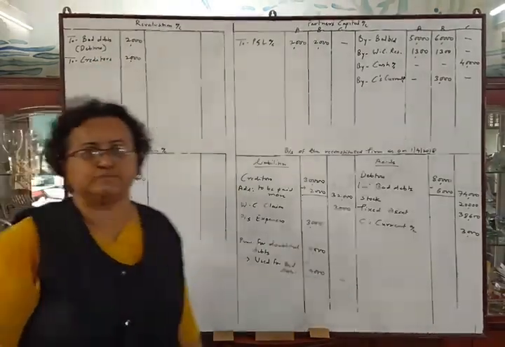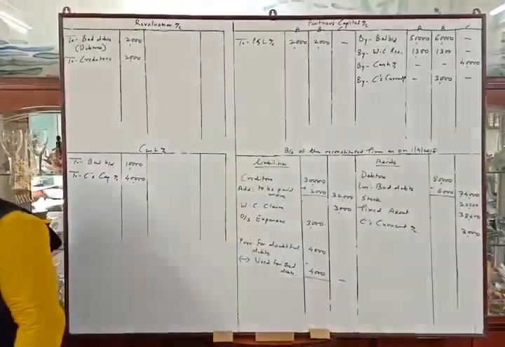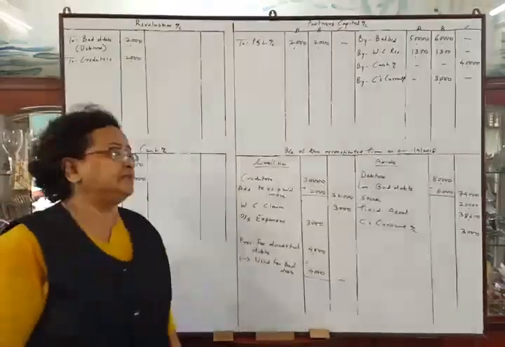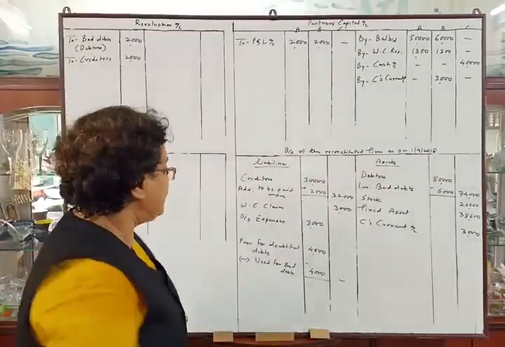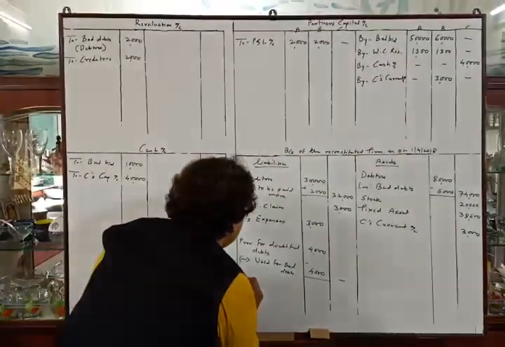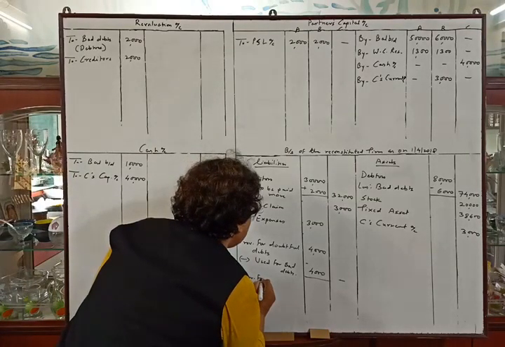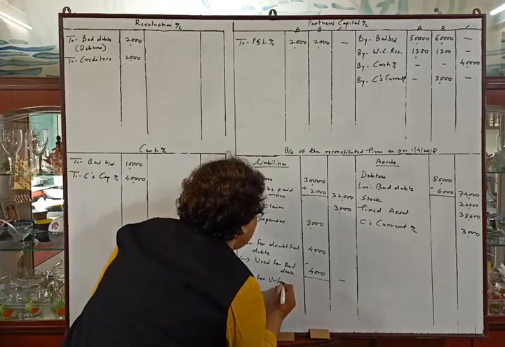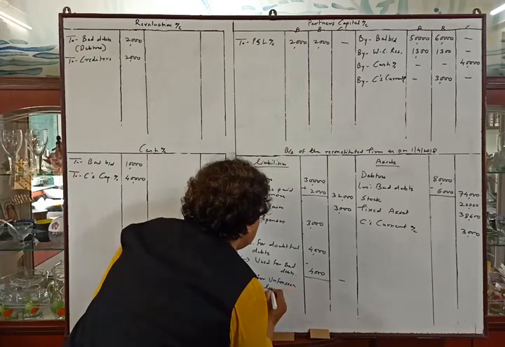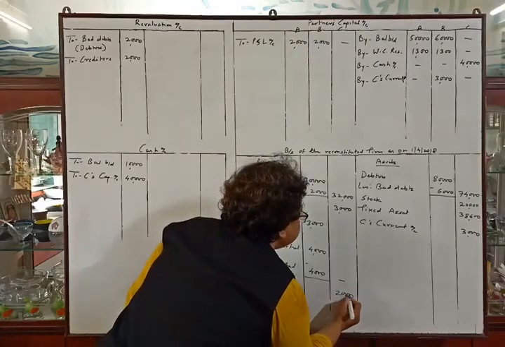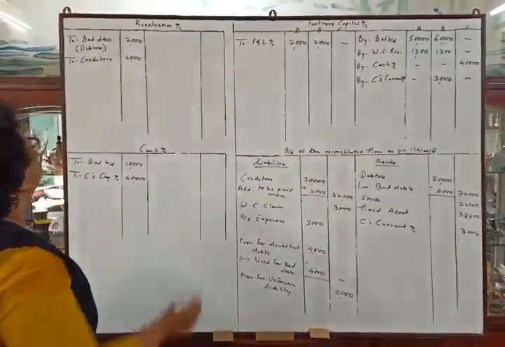Okay. Next adjustment: rupees 2,000 to be provided for an unforeseen liability. There is a contingent, unforeseen liability. So provision for unforeseen liability 2,000, and this is a loss to the firm.